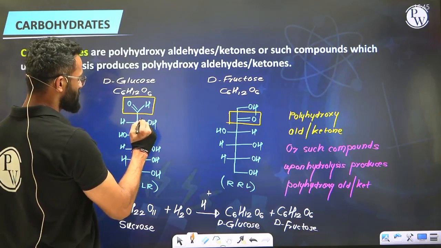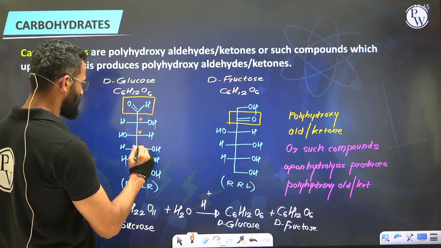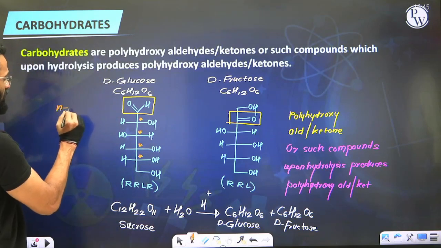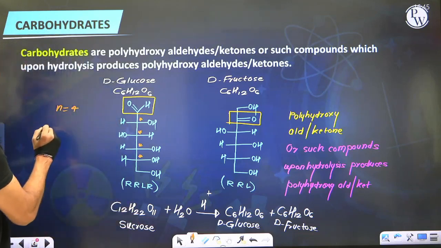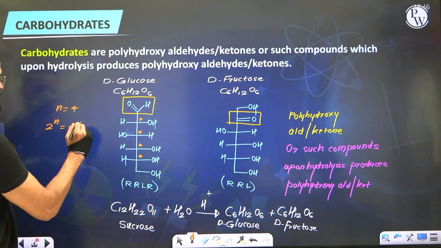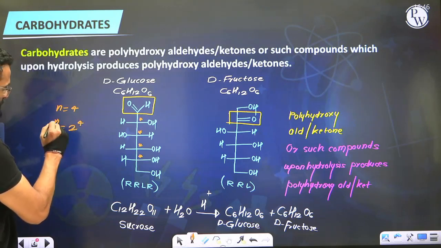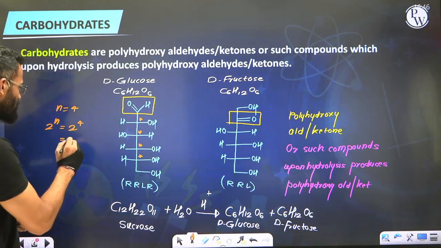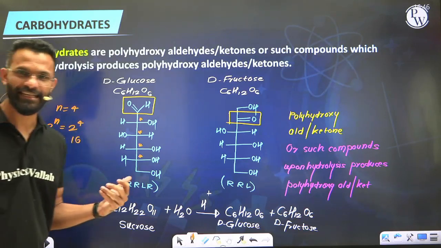Now guys, I want you to also observe when you look at these molecules, like I said, here the carbon number 2 is a chiral carbon, even this is a chiral carbon, third is a chiral, fourth is also a chiral carbon atom. Because of presence of 4 chiral carbon atoms, n is equal to 4, the total number of optically active isomers will be 2 to the power n. Since the value of n is 4, 2 to the power 4. So 2 2s are 4, 4 2s are 8, 8 2s are 16. So the total number of optical isomers for this compound are going to be 16 isomers.